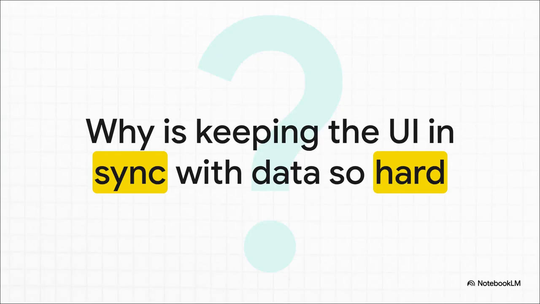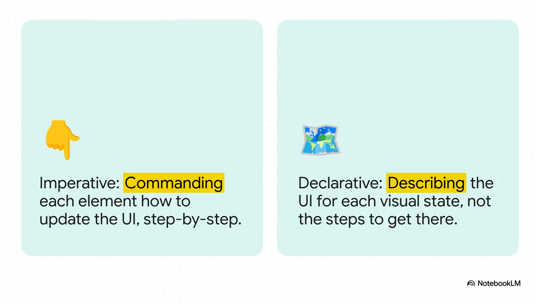Just think about a complex form. The old way, you have to write code to manually handle every single update. Okay, enable this button, now show that success message. Oh wait, disable this other input. It becomes this tangled web of commands that gets incredibly complex, and it's a huge source of bugs as your app gets bigger. And this brings us right to the core difference.